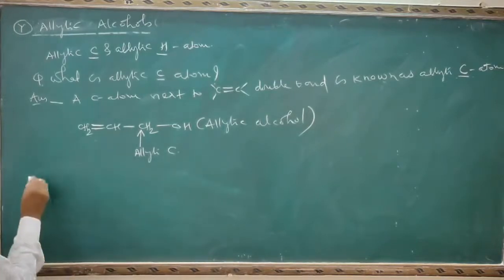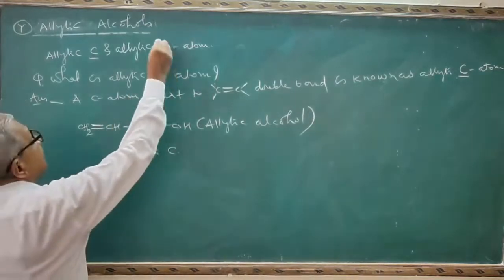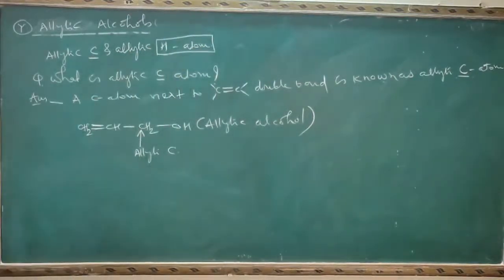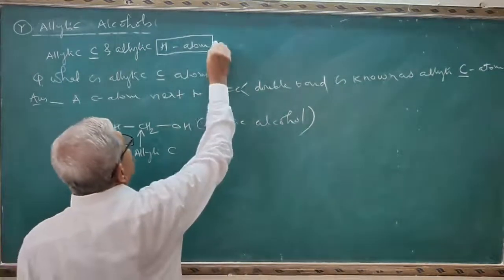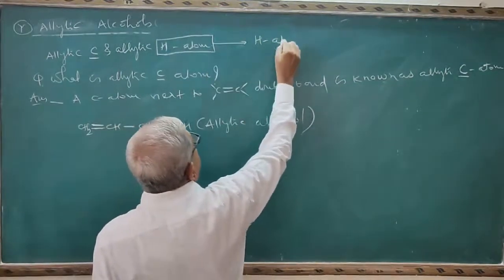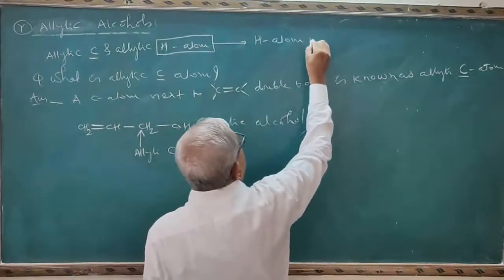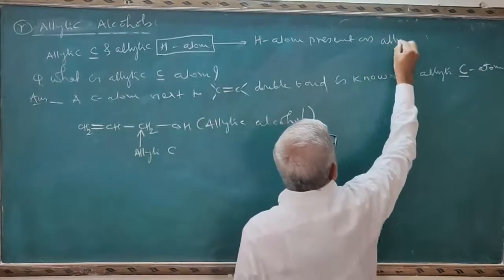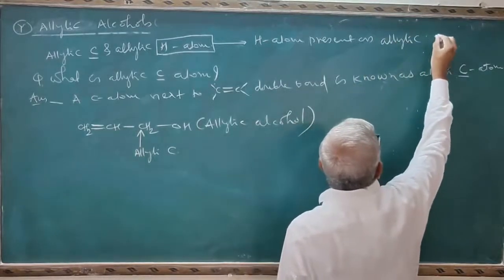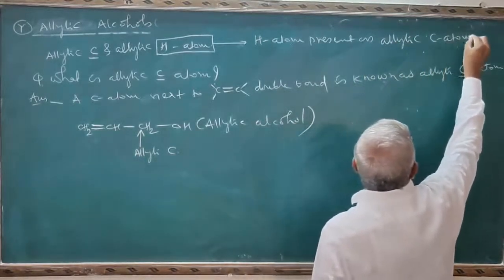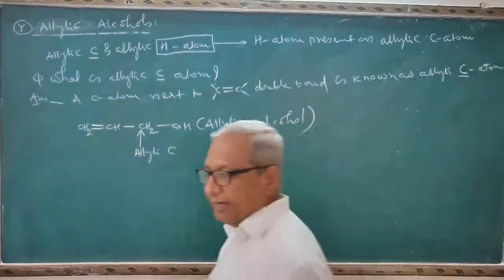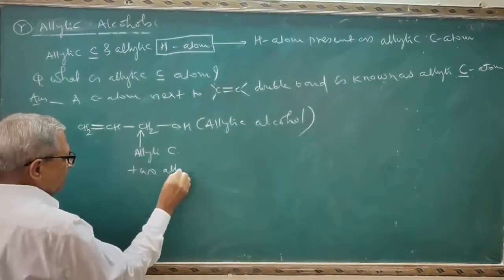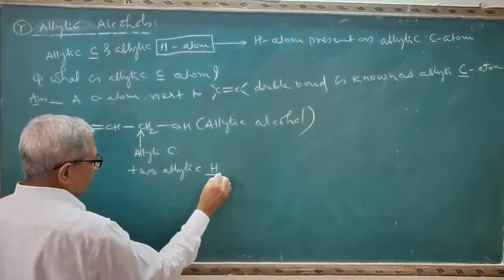Now see the point here, allylic hydrogen atom. And see the answer is here, a hydrogen atom present on allylic carbon atom is known as allylic hydrogen. So this contains two allylic hydrogen atoms.